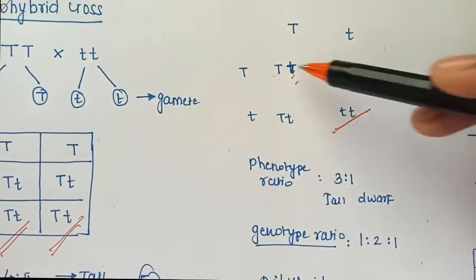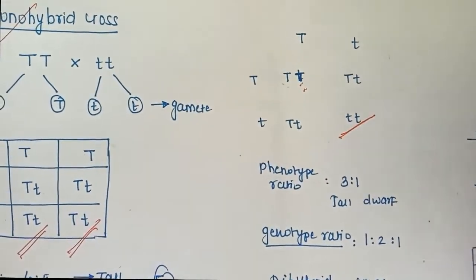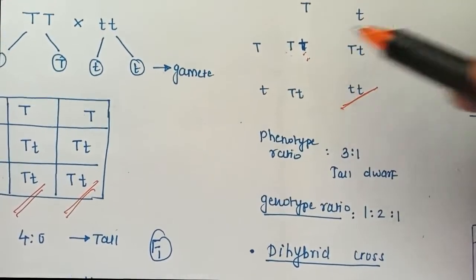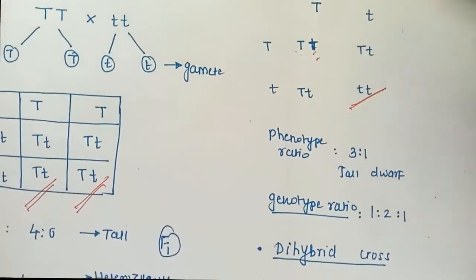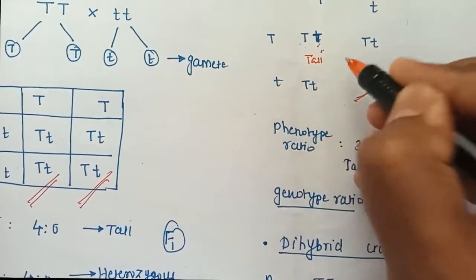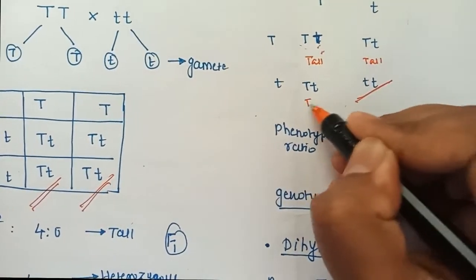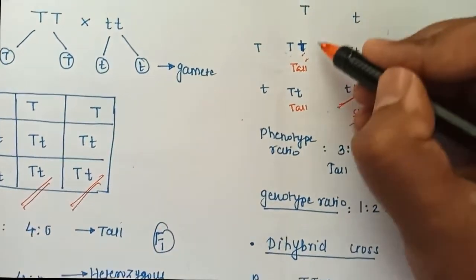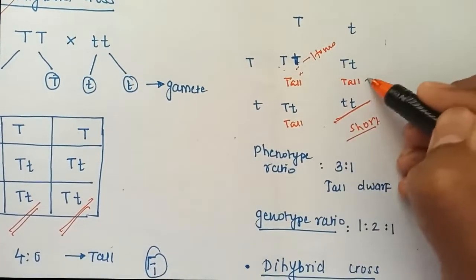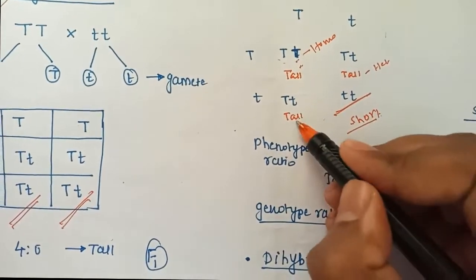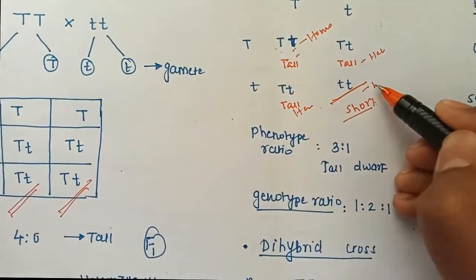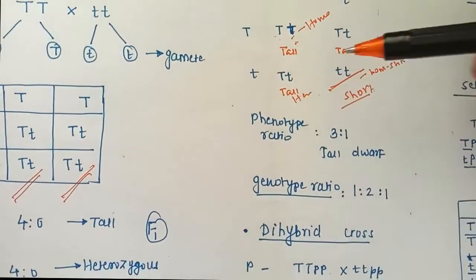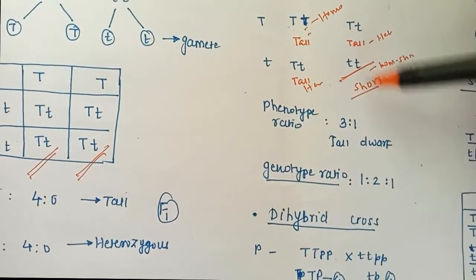For the phenotype ratio, there are three talls: 1, 2, 3. In phenotype, it doesn't matter whether it is heterozygous or homozygous, we just check for the dominant characteristic, the external appearance. So this plant will be tall, this plant will be tall, this is again tall, but this will be short. This one is homozygous tall, this is heterozygous, this is again heterozygous, and this is homozygous short. So while writing the phenotypic ratio by external appearance, 3 are tall and 1 is short, so I can write 3:1.